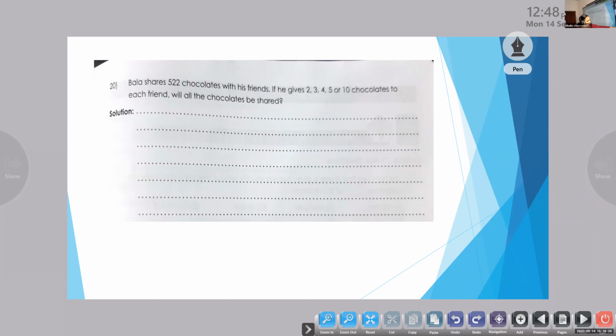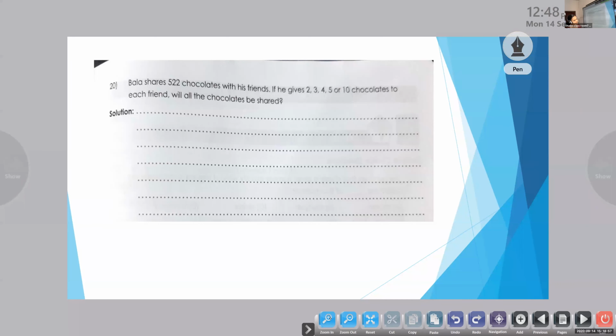So Anthony, tell me one more time. Which method do we have to use: actually divide by these numbers, or use divisibility rules? Divisibility rules. Yes, because we have already learned all these divisibility rules, and by looking at the number it's very clear whether it is divisible by these numbers.